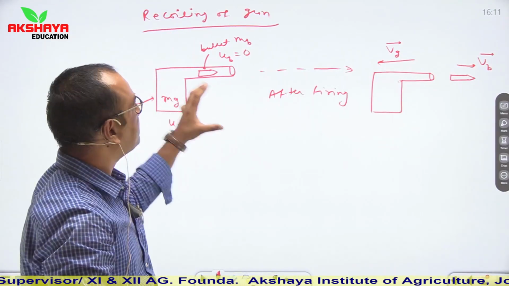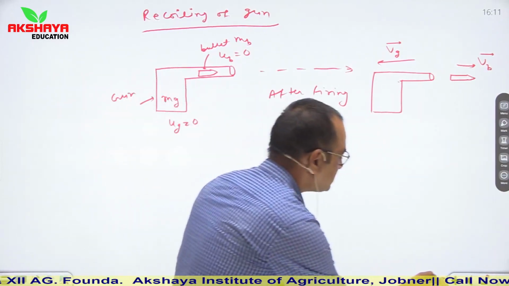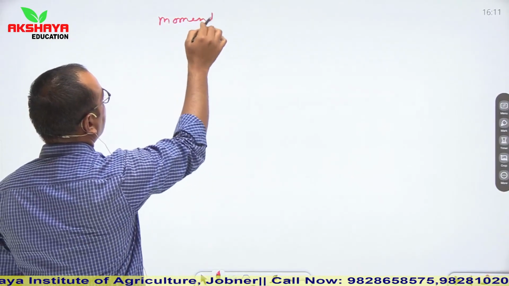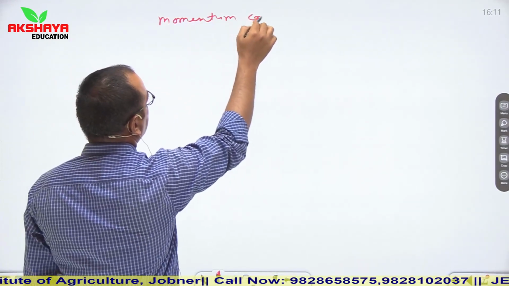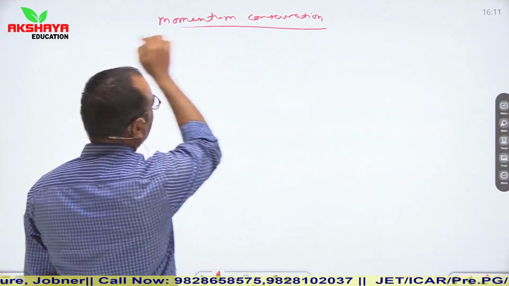So this is the concept of recoiling. Before starting recoiling, let us discuss momentum conservation. After studying momentum conservation, we will come back to recoiling of gun.